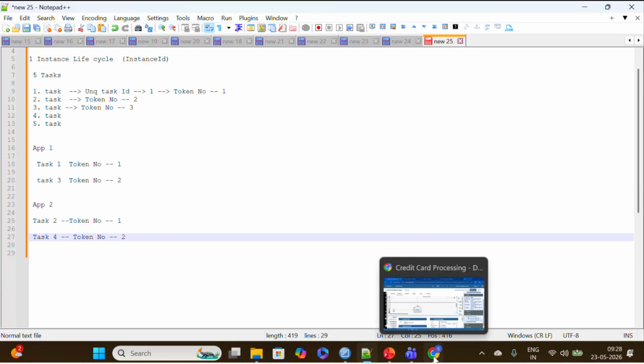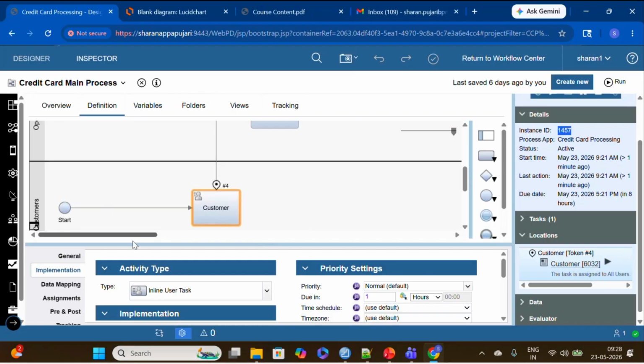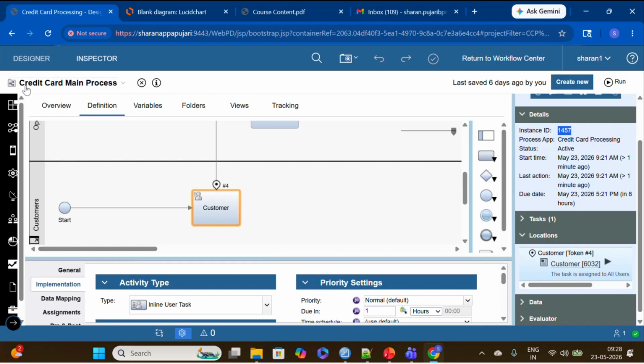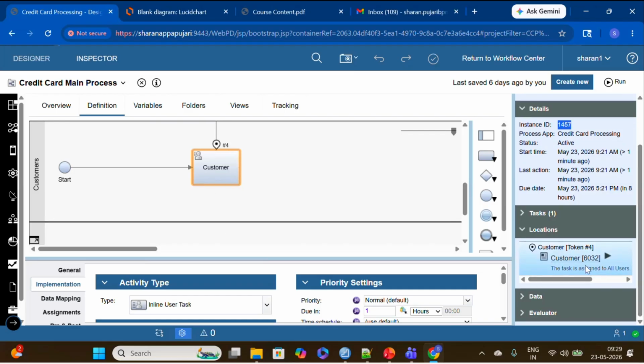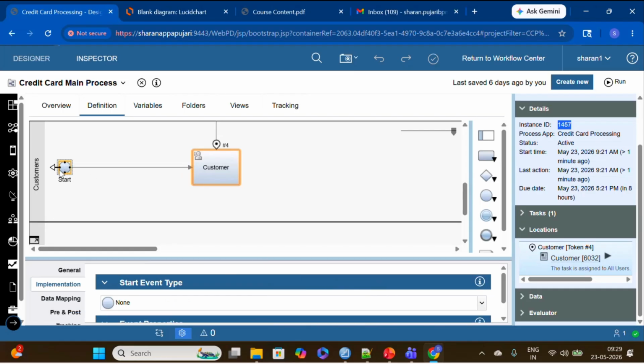Now when I go back here, I'll explain. We triggered this credit card main process, right? Here, if you see, what is our task ID? In my system some tasks are already running which are associated with another process. That is the reason for the series number we got: the current series number is 6032, which is unique in the system. And what is the token number? We received 4 here. So how did this 4 come? It is nothing but this task as a start.